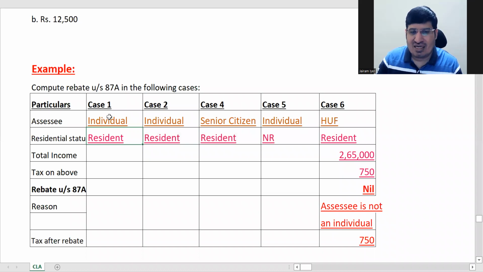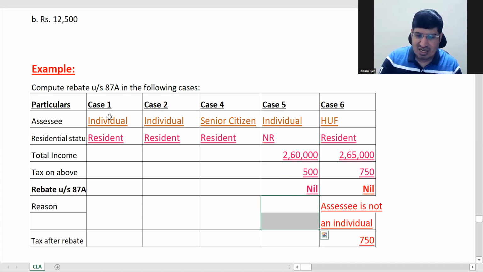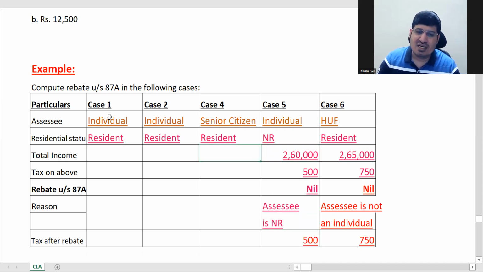Now we know that he needs to be a resident, correct? This one is non-resident, correct? 5 is non-resident, so I can say straight away this is going to be nil. Whatever is written here, I can show you, but it's not useful at all. So we will not even see whatever figures they have put. Just go for the tax after rebate. And your reason here is non-resident. And your tax after rebate will be the same. Right? So now basically we have to find out rebate for these 3 people.